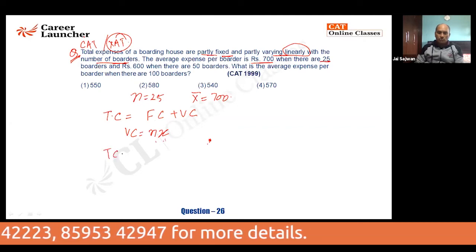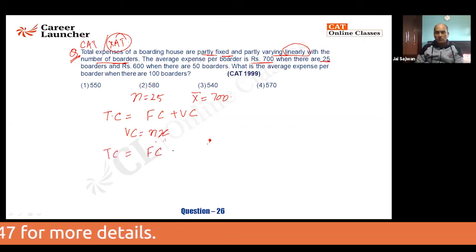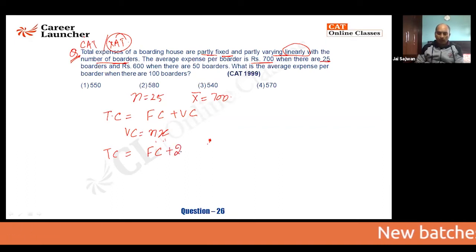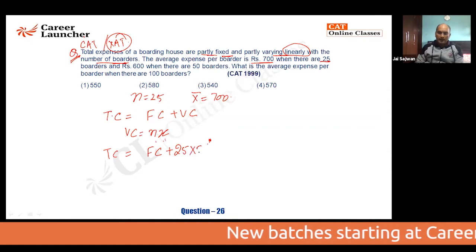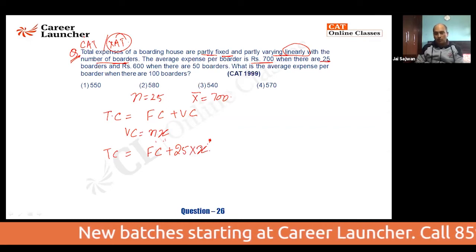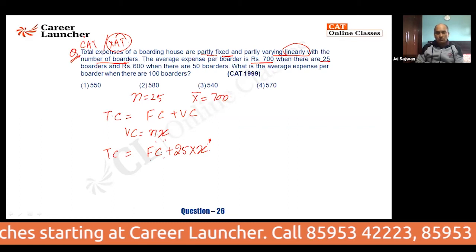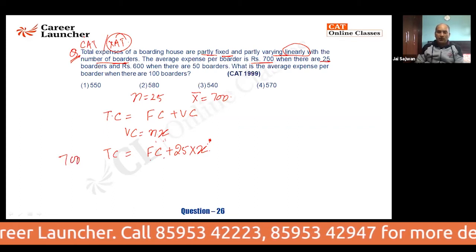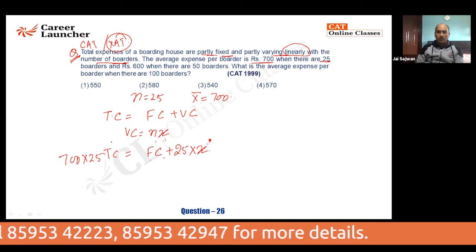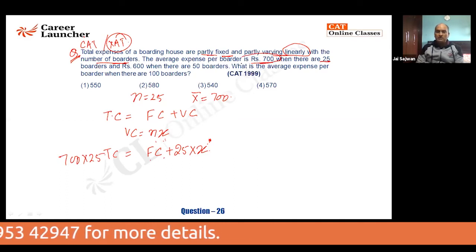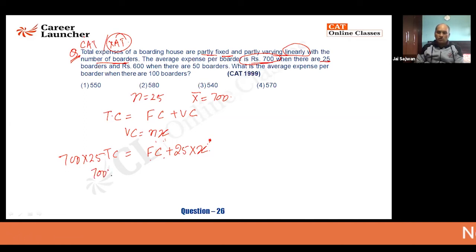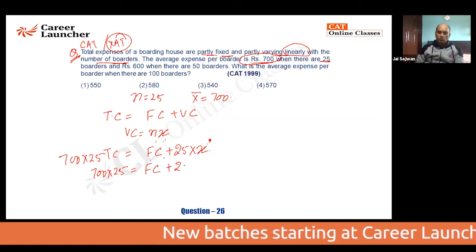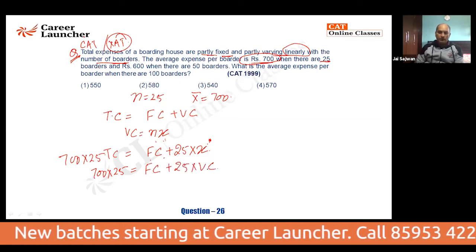So I'll say total cost will come out to be fixed cost, which is always fixed whatever the number of people, plus the number of people who are there. So 25 people go, and x is the price that they are paying as a variable cost. FC is the fixed cost. So total price comes out to be 700 into 25. I hope it is clear, because every person is going to pay 700, that includes fixed cost as well as variable cost. So my total cost will come out to be 700 into 25, and it includes fixed cost plus 25 people of variable cost. I hope it is clear.